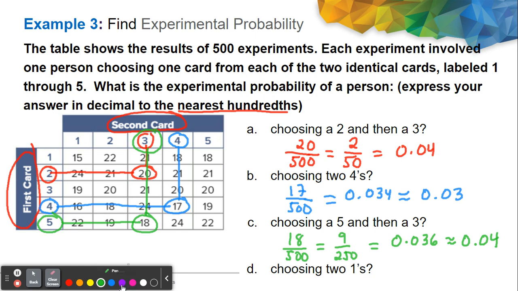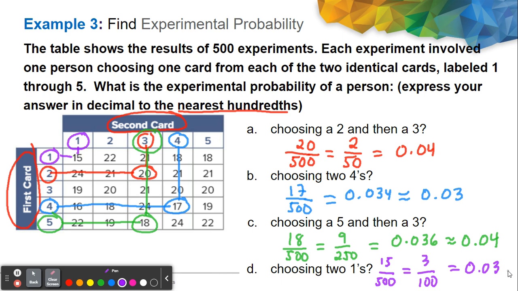And finally, for this question, we have choosing two ones. So this is our first card one. This is our second one. Look at that one. It's only 15 out of 500. Simplifying that one, that is actually 3 out of 100, dividing both the numerator and denominator by 5. And in decimal, that is 0.03.